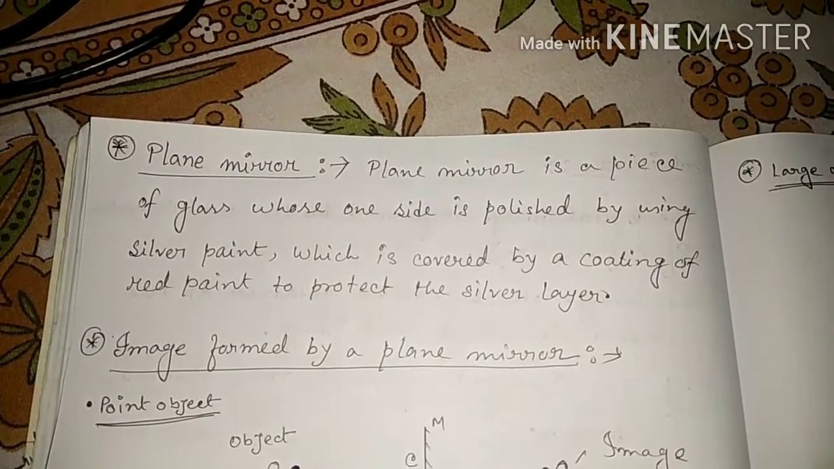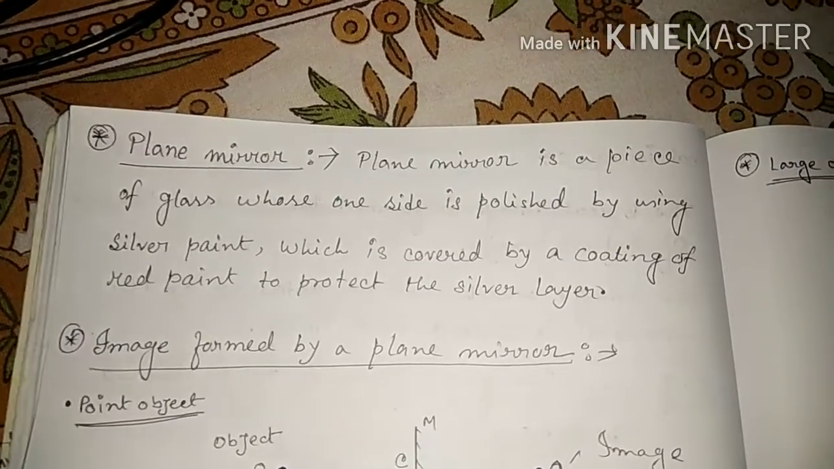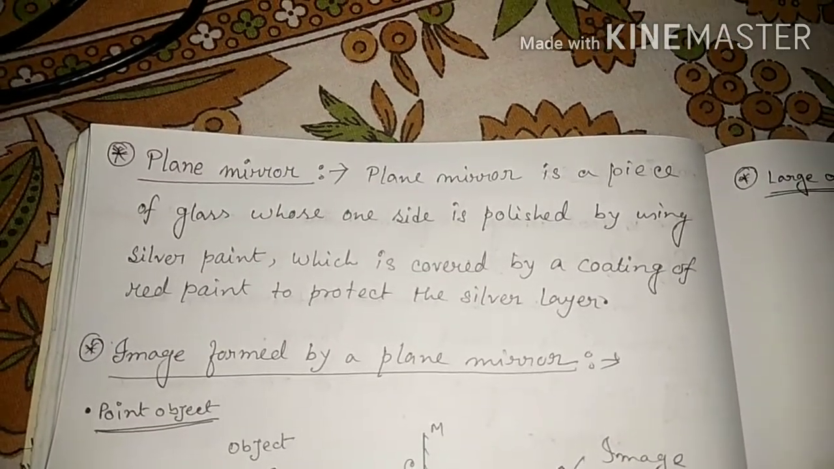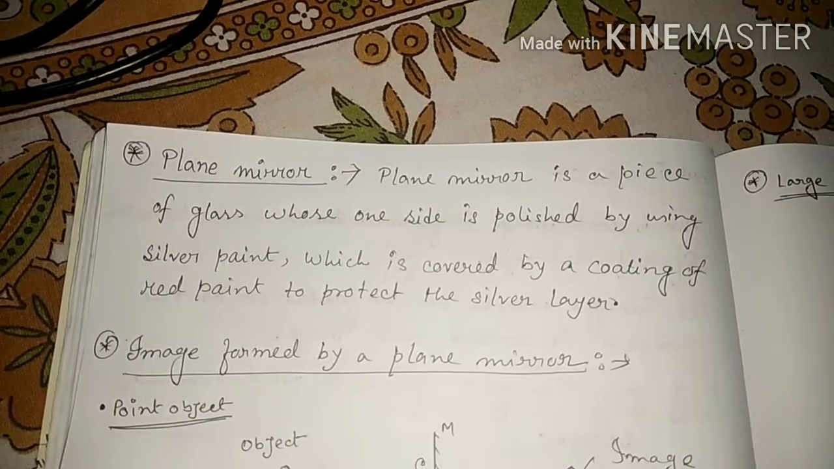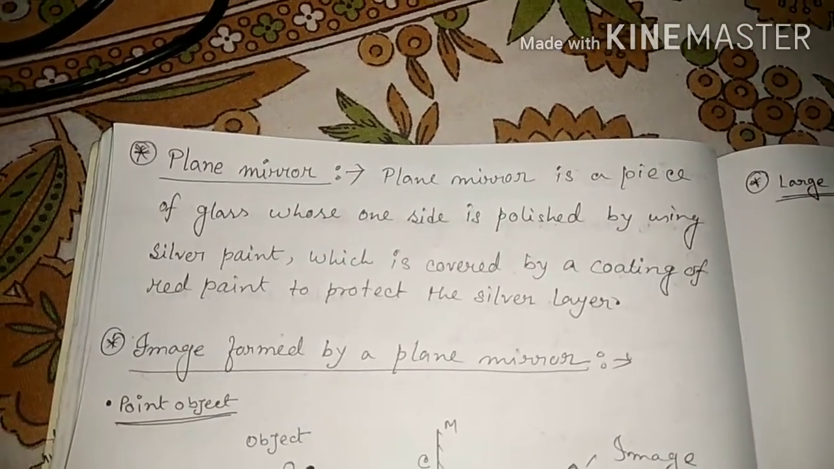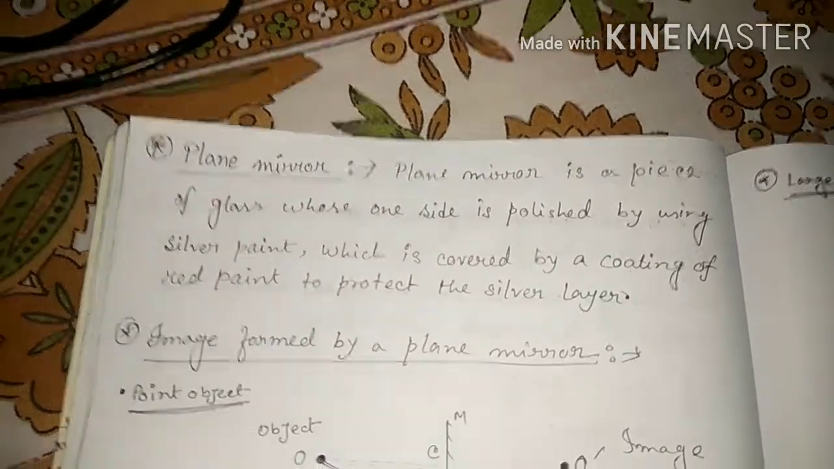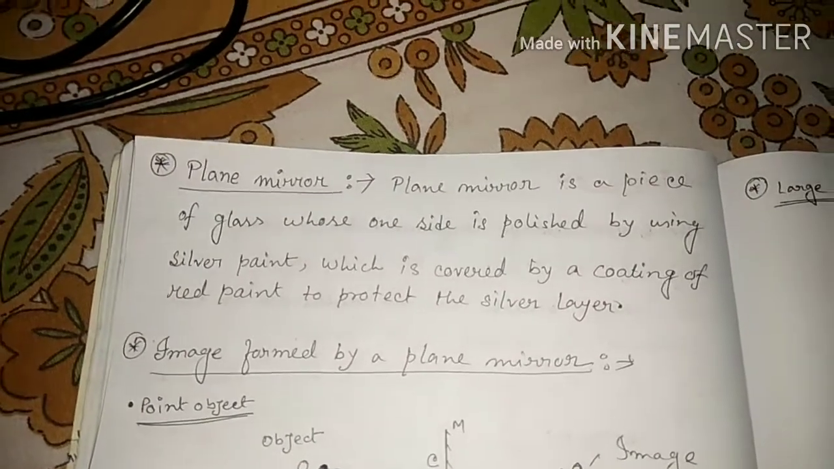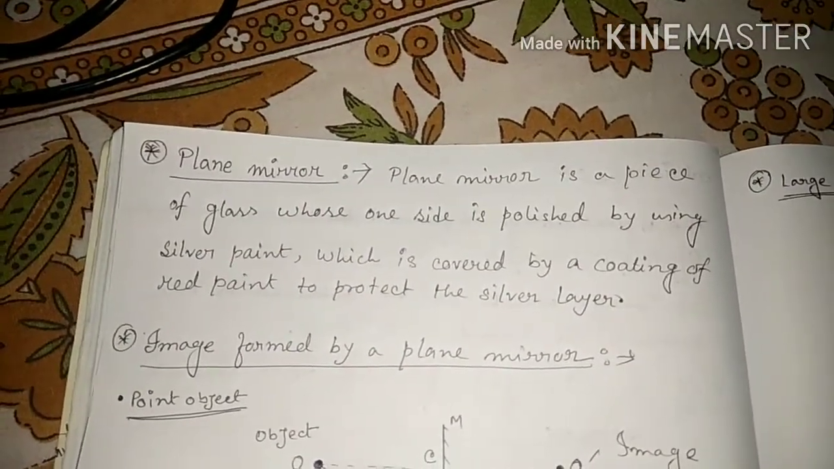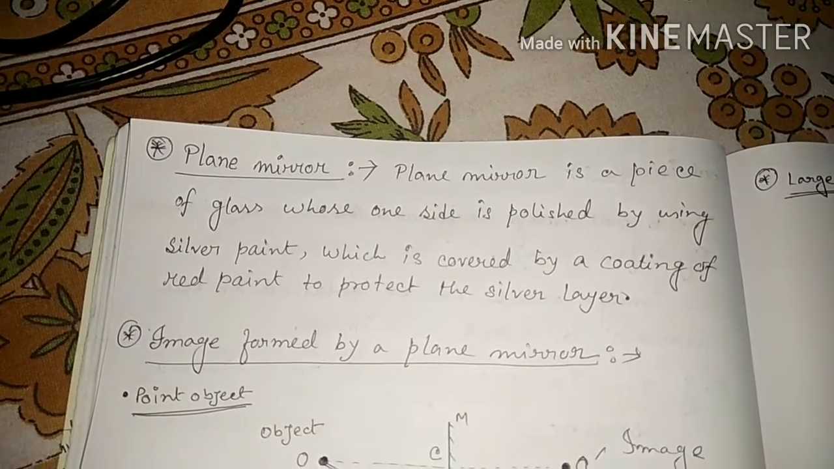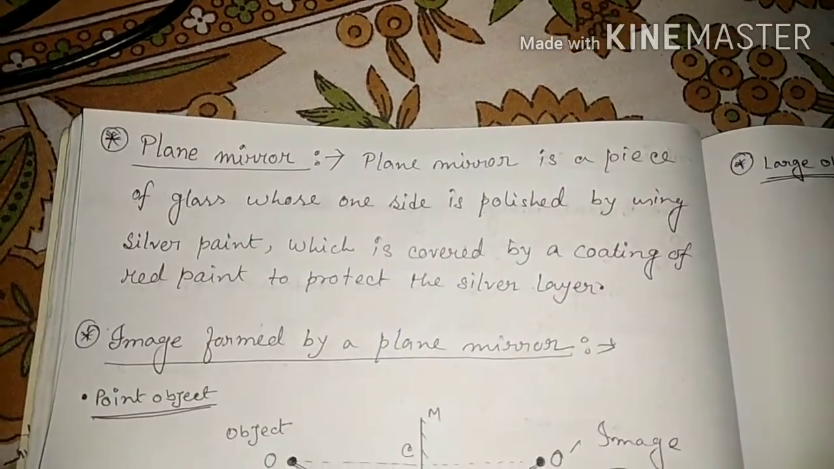So a plane mirror is a piece of glass whose one side is polished. Because in a mirror, we cannot see ourselves from both sides, only the front side. Only one side is smooth, and only on that side can we see the image of ourselves or our face, not the back side. The back side has a coating of red paint which protects the silver layer. One silver layer is also there. Clear?